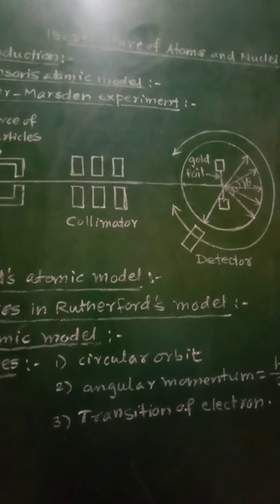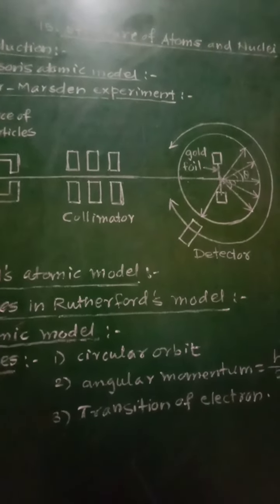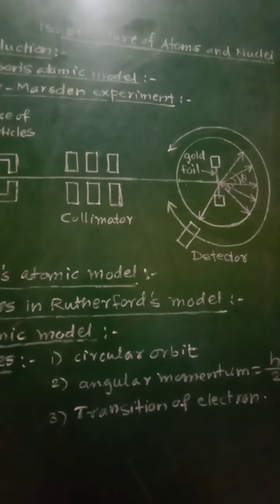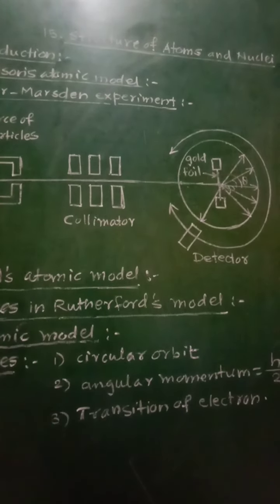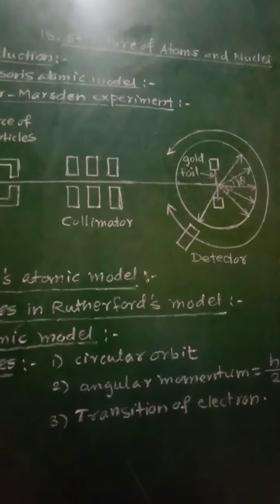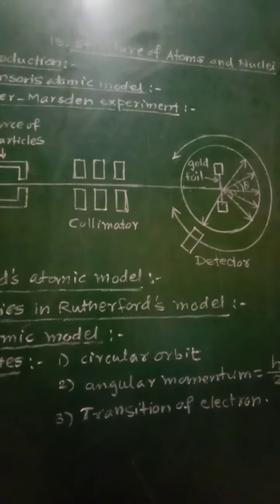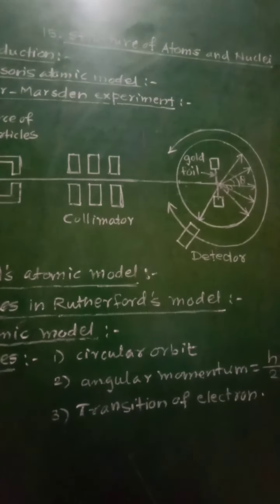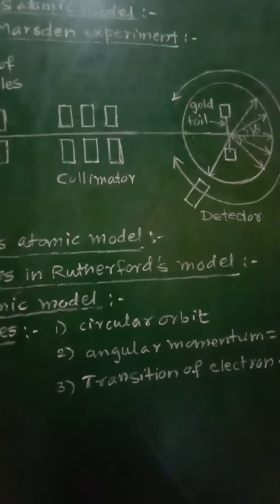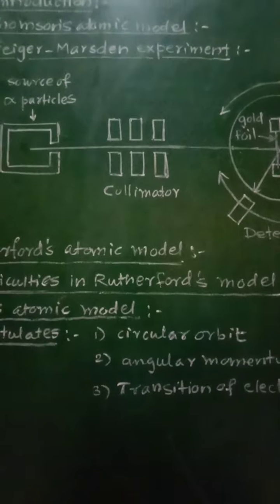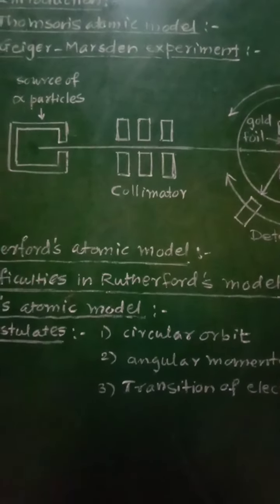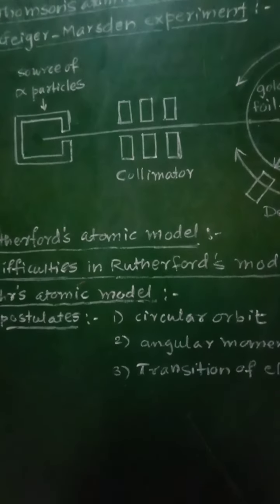According to this model, it is also explained that due to the large mass of the nucleus, the positively charged particles, that is alpha particles, are not emitted due to the force applied to the atoms.